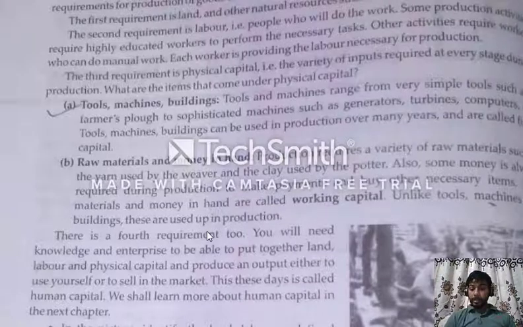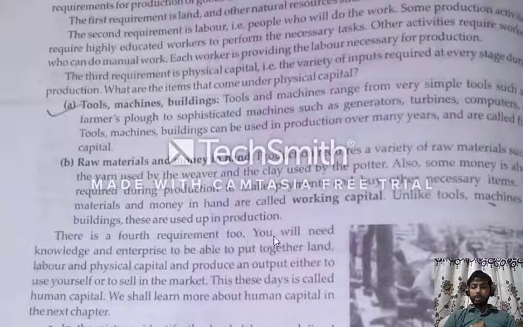The raw materials which we purchase, and the money we keep in hand for emergencies, are called working capital. Unlike tools, machines and buildings, these are used up in production.